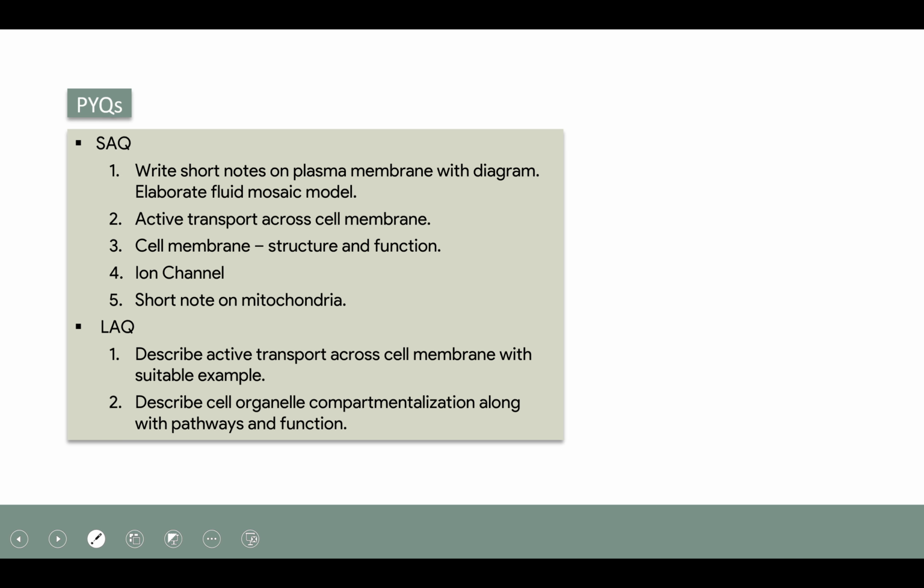So the short answers which are most commonly asked under cell is short note on plasma membrane along with the diagram and elaboration on fluid mosaic model. Second one is active transport across cell membrane. Third is cell membrane structure and function. Fourth is short note on ion channel and short note on mitochondria.